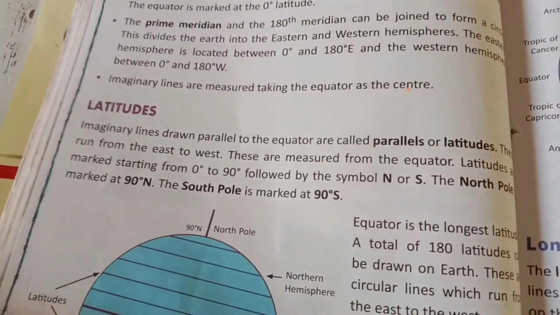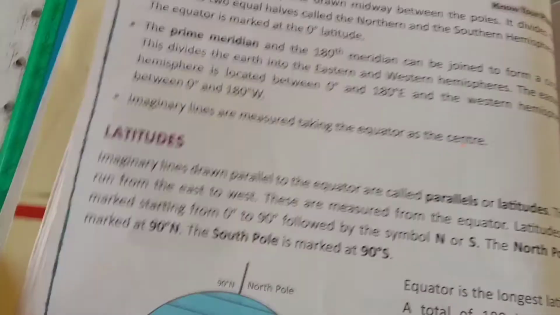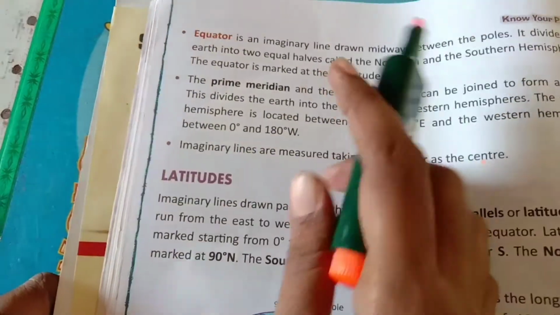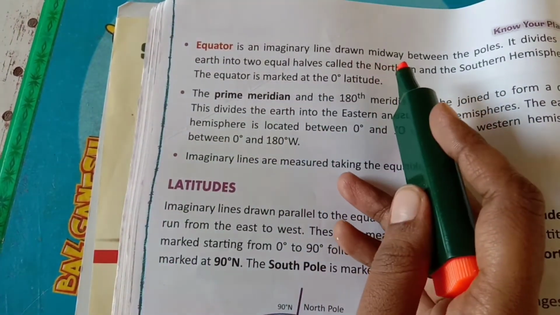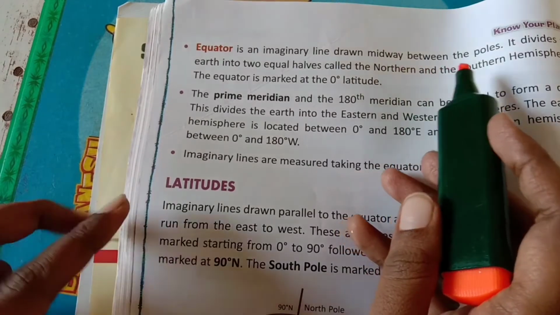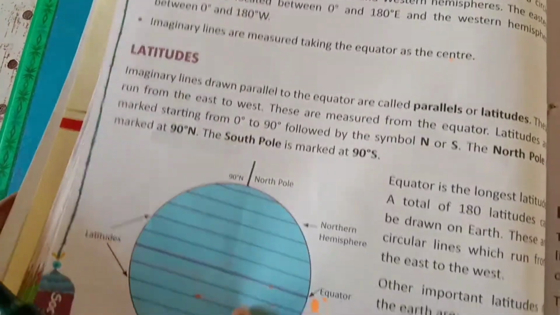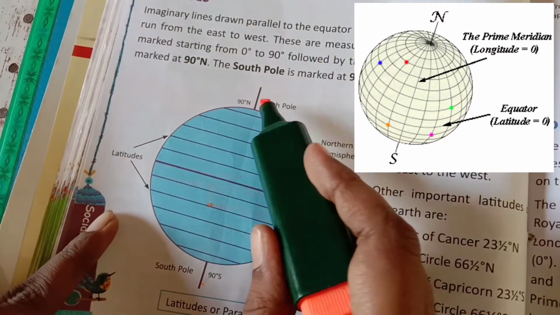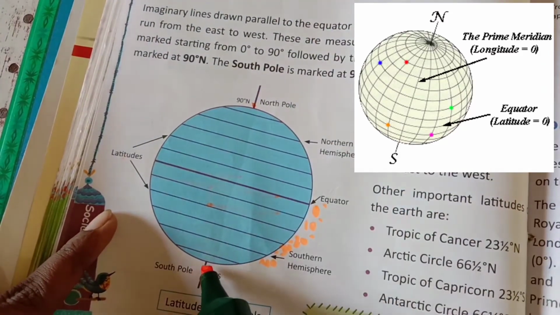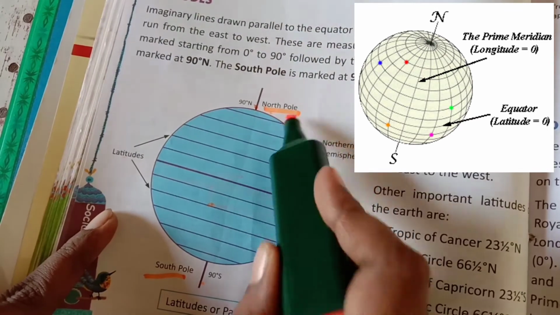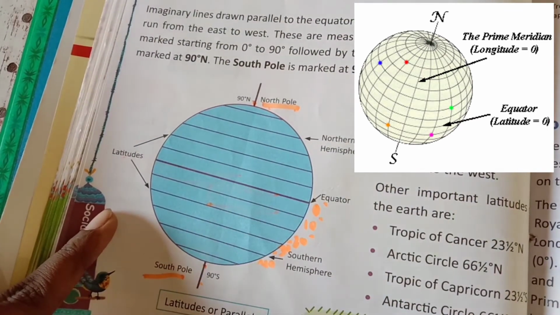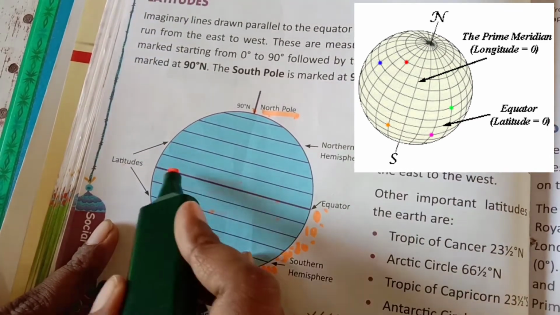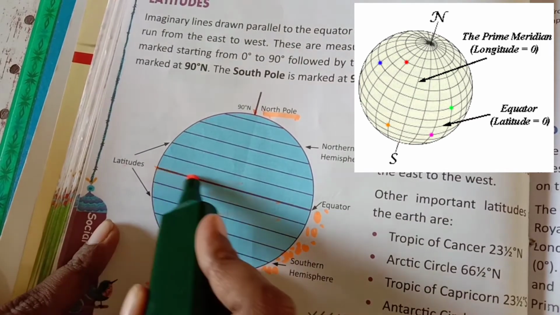Now, the equator. The equator is an imaginary line drawn midway between the poles. What are the poles? Here you can see, this is the North Pole and this is the South Pole. These are called the North Pole and the South Pole. The equator is the line which equally divides them.